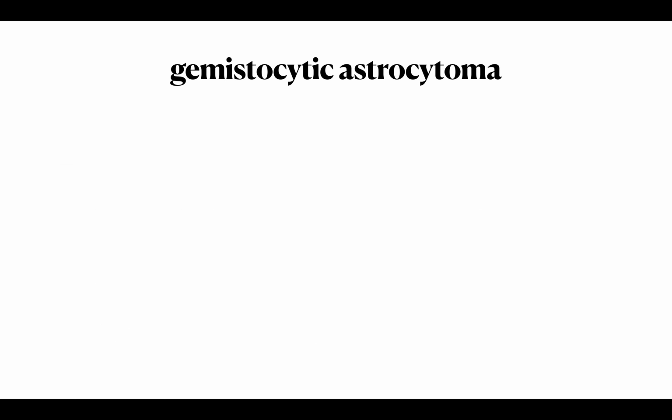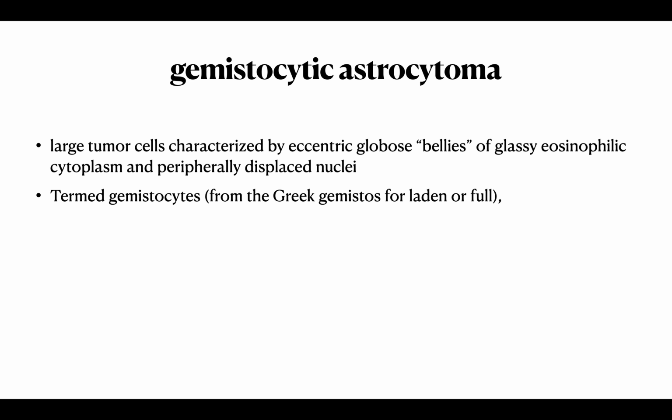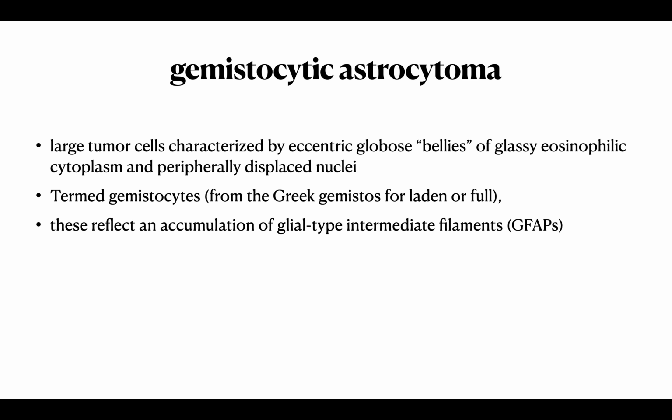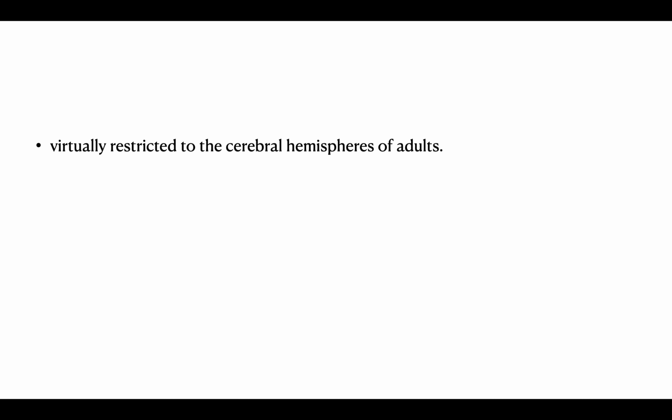Coming to the gemistocytic astrocytoma, the large tumor cells have globose bellies of glassy eosinophilic cytoplasm and peripherally displaced nuclei. Gemistocyte, gemistos meaning laden or full of. Laden or full of what? Accumulation of GFAP. The tumor should have at least 20% of gemistocytes by definition. Virtually, it is restricted to the cerebral hemispheres of adults.